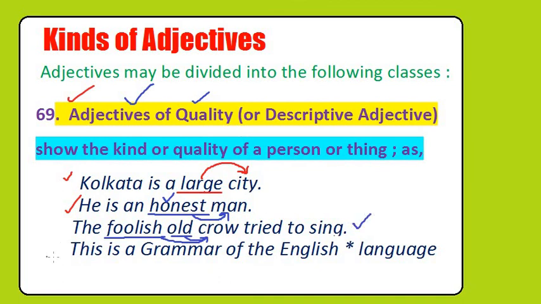Now, this is a grammar of English language. Which is the adjective in this sentence? English is the adjective. What kind of adjective is it? It is adjective of quality. It is describing the noun here, that is language, in this sentence. Now we have a note about this.